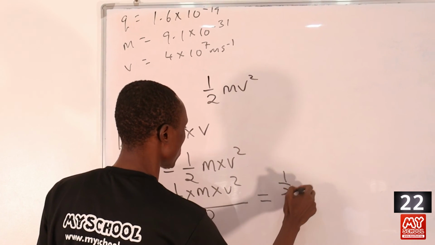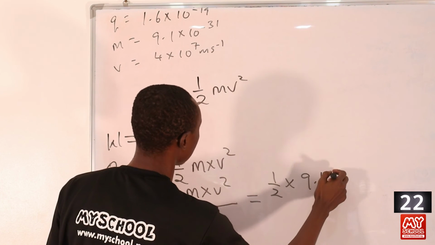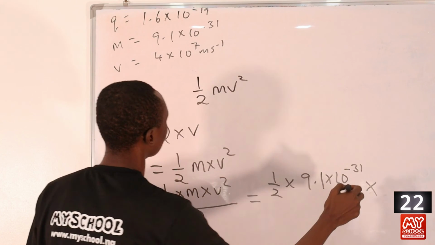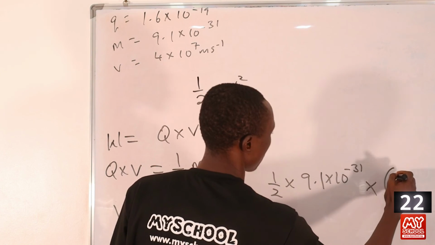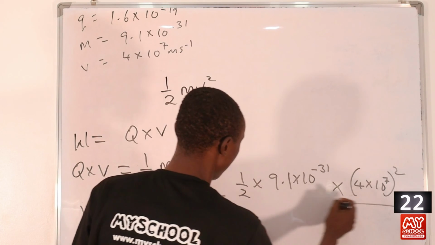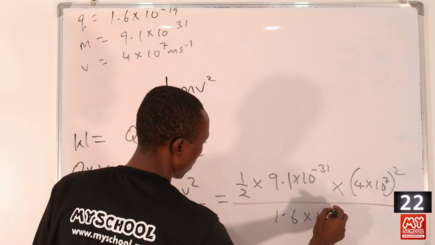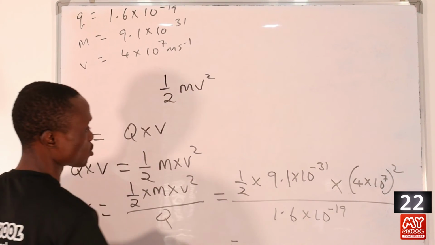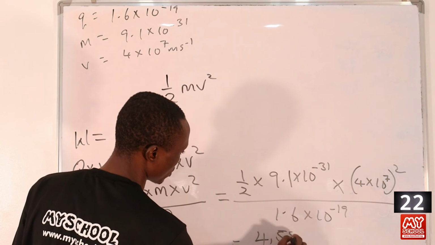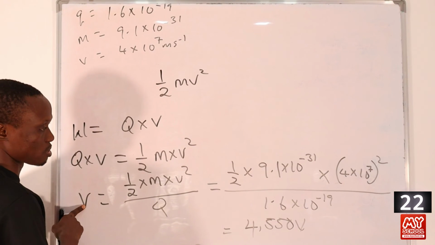So 1/2 times mass, which is 9.1 times 10 raised to the power minus 31, then times, in bracket, 4 times 10 raised to the power 7 squared, divided by 1.6 times 10 raised to the power minus 19. Okay, so if we divide, we'll have 4,550 volts for the value of the potential difference.